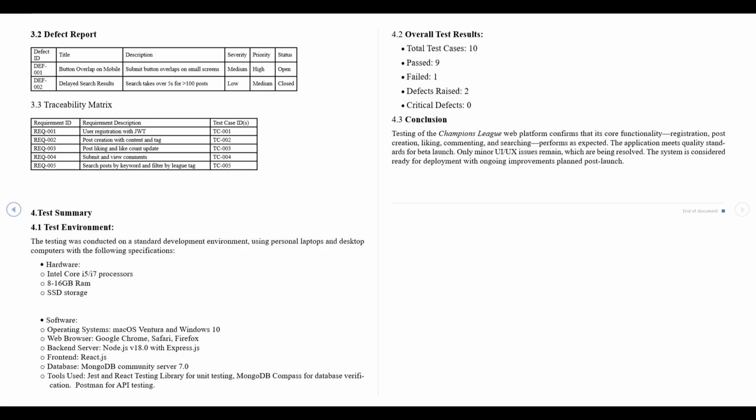Finally, in our test summary, we noted that the testing was done on standard laptops running Windows and Mac, using Chrome and Safari, and tools like MongoDB Compass and Postman. Out of the 10 cases, 9 passed. The system met all core requirements, and we considered it ready for deployment with just a few improvements to clean up the UI.